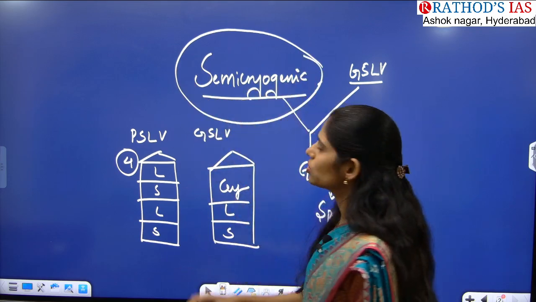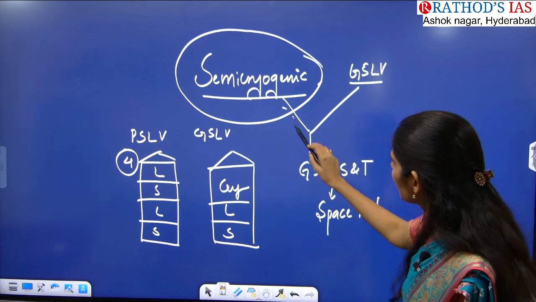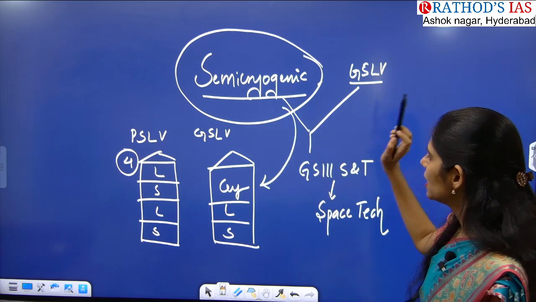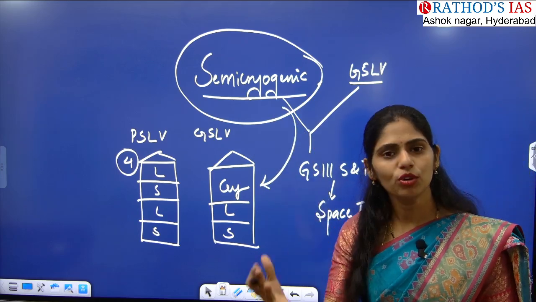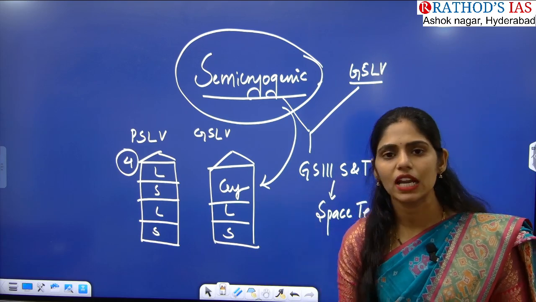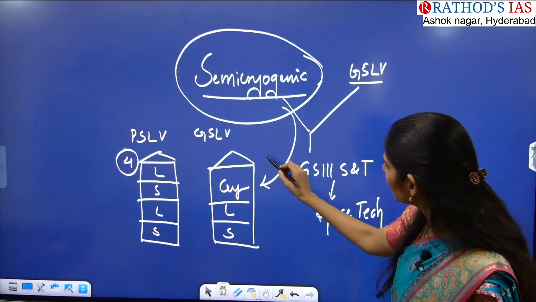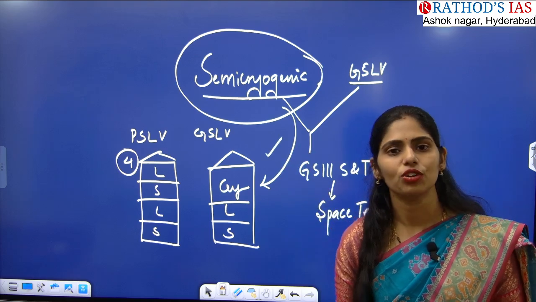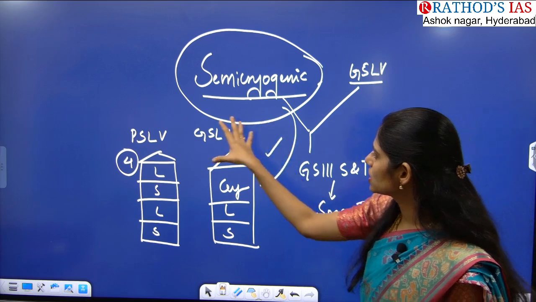So now our ISRO is planning to include this semi-cryogenic in this GSLV. That is nothing but we are going to move towards still more advancement in our GSLV, so that we can increase the capability of this GSLV further. So when will we use this GSLV?